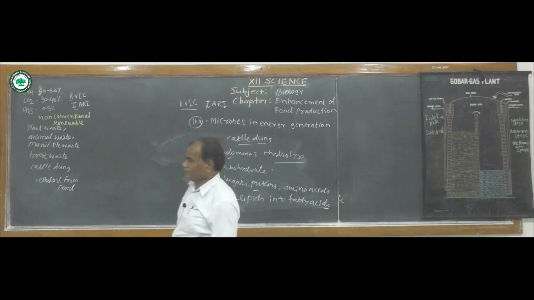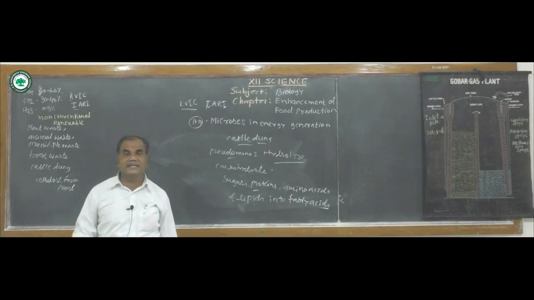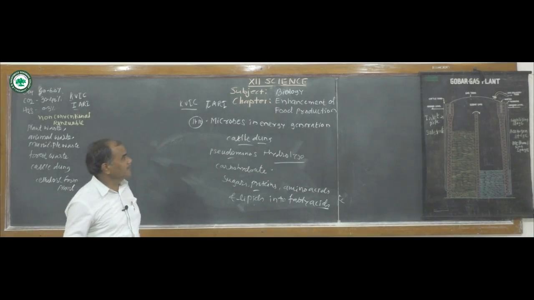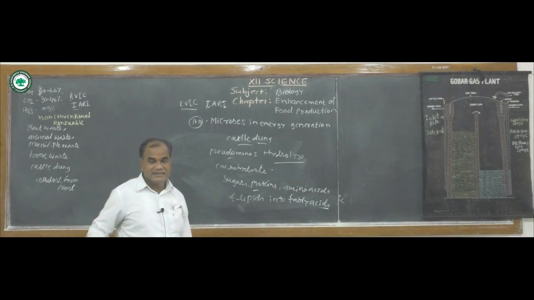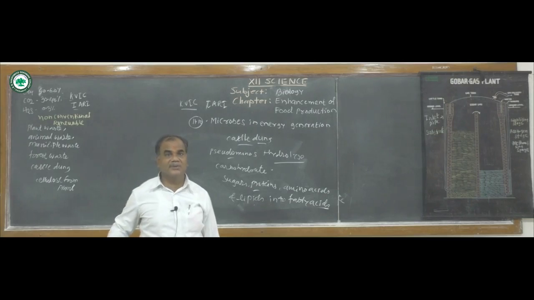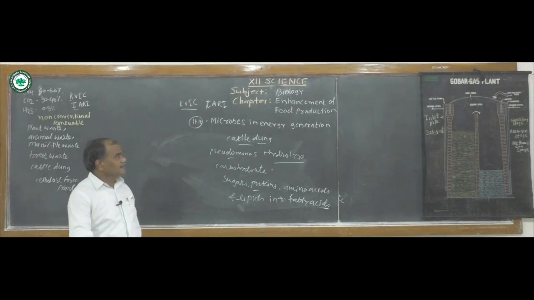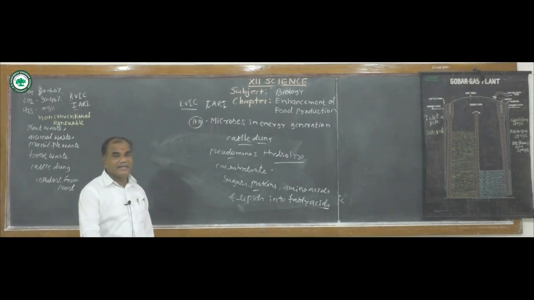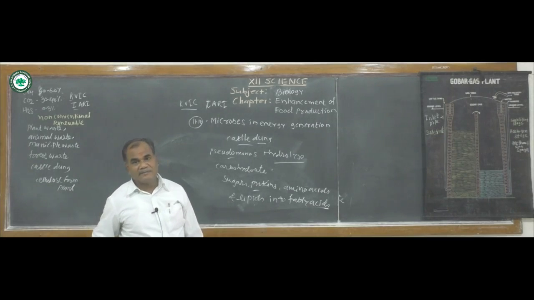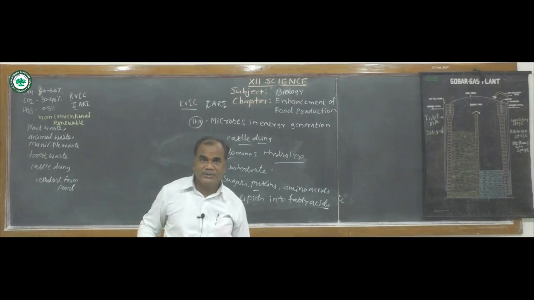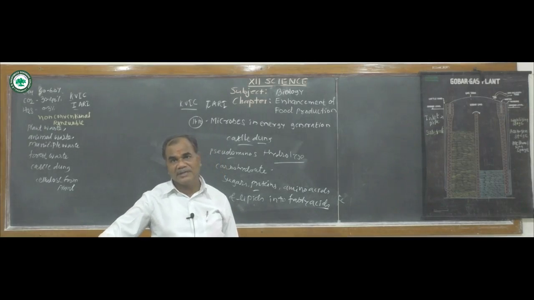So from this, microbes play an important role in the formation of energy. This energy is useful to the industries, that is, small scale industries as well as farmers, because why? It helps to be eco-friendly and to balance the environment. For our country, it decreases pollution.